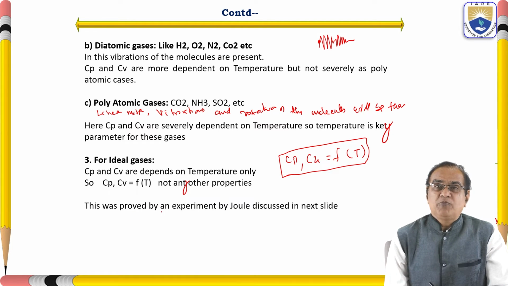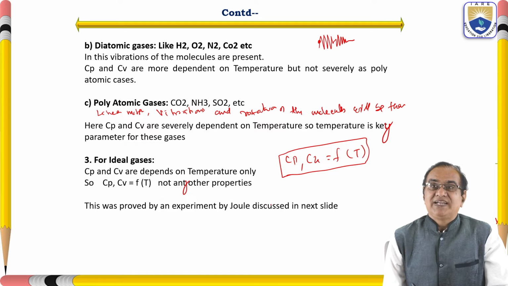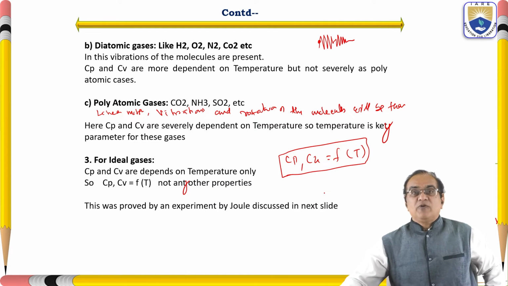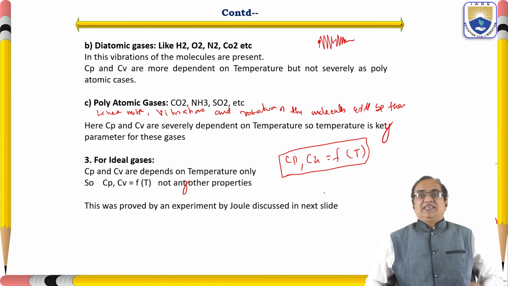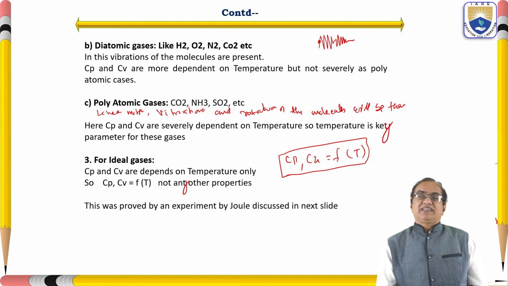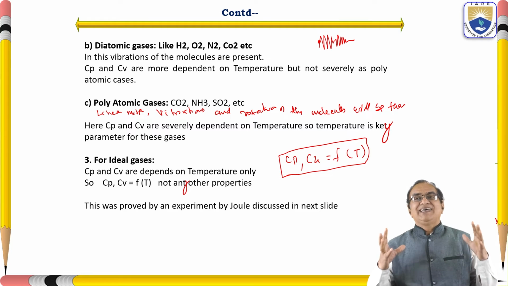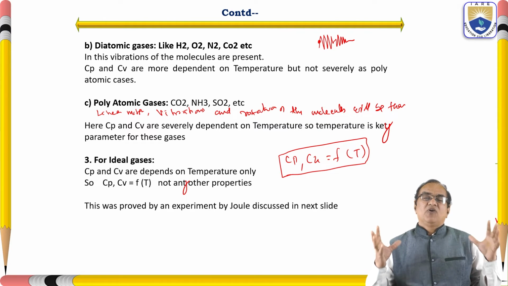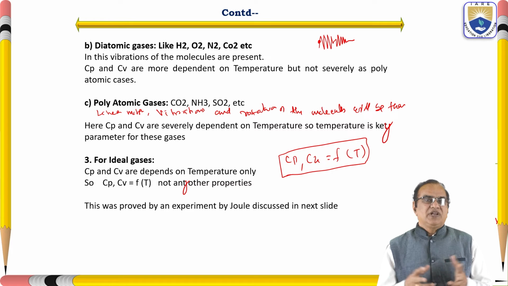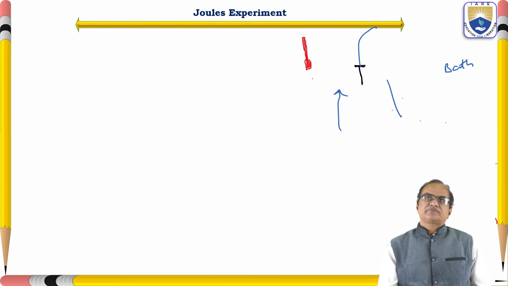This was proved by an experiment by Joule, discussed in the next slide. Joule conducted the experiment for an ideal gas, and it gave a very good concept of how Cp and Cv depend only on the temperature, not anything else.